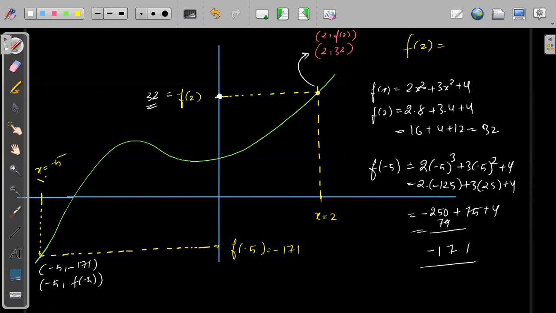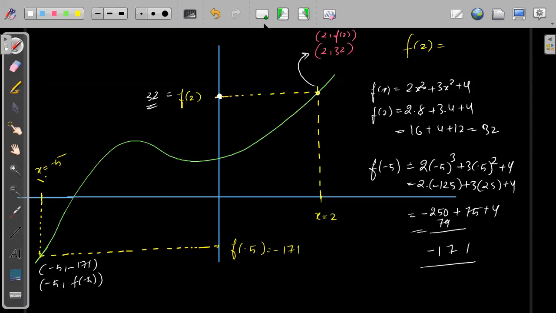Now this was a cubic polynomial. We can also draw something for biquadratic, that means to the power 4. We can also draw for power 5, power 6 and so on. But those things will become much more complicated.